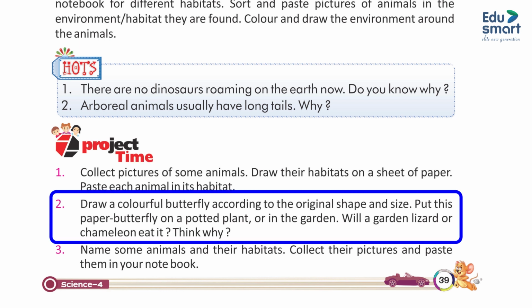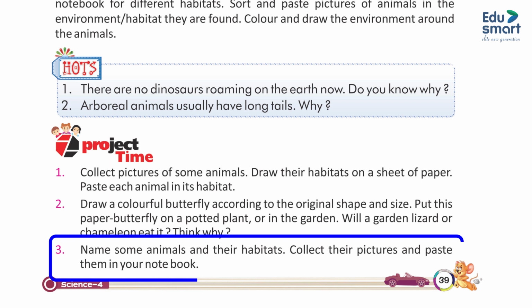2. Draw a colorful butterfly according to the original shape and size. Put this paper butterfly on a potted plant or in the garden. Will a garden lizard or chameleon eat it? Think why. 3. Name some animals and their habitats. Color their pictures and paste them in your notebook.